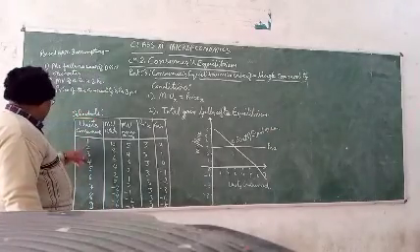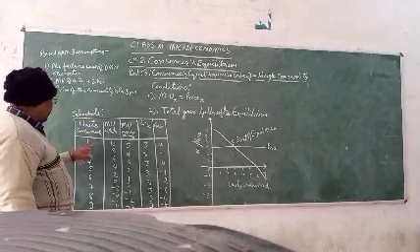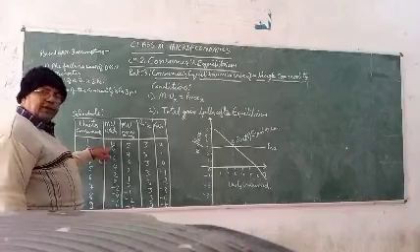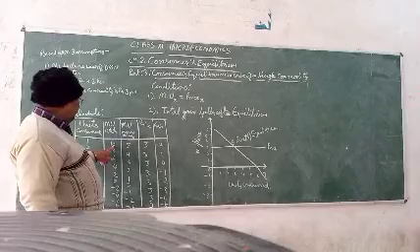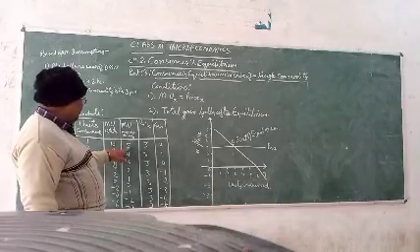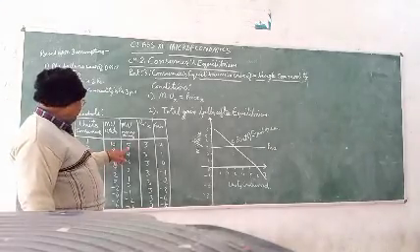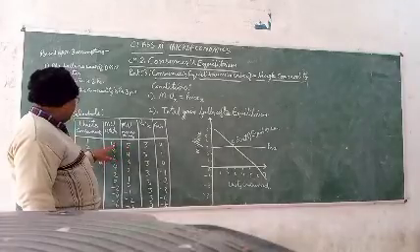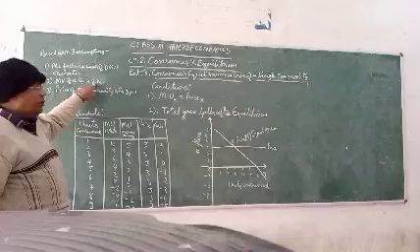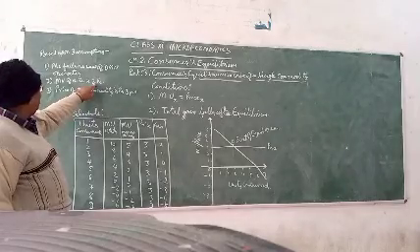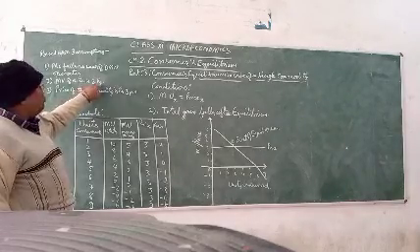In case of the first unit, the consumer is getting 10 units of satisfaction, and in monetary terms it is 5. How is it 5? We have to divide this 10 units by 2 rupees, because we have assumed that marginal utility of a rupee is 2.